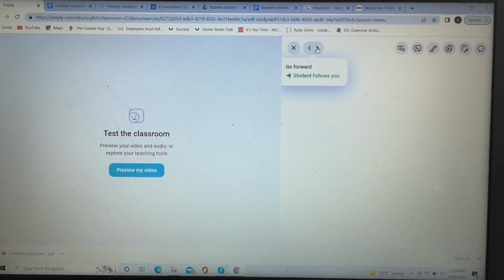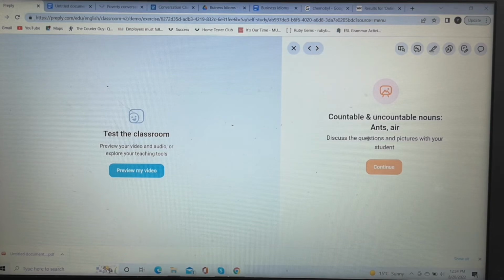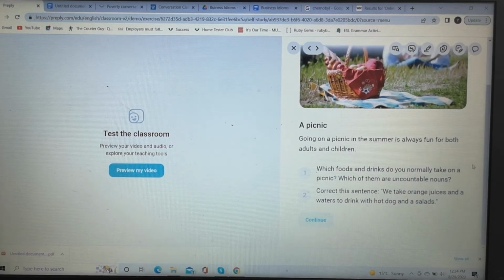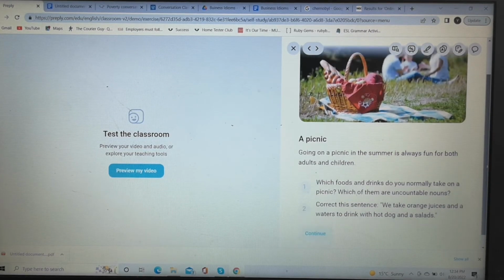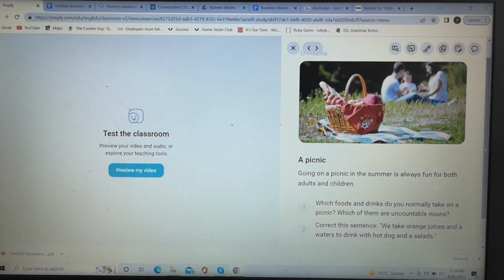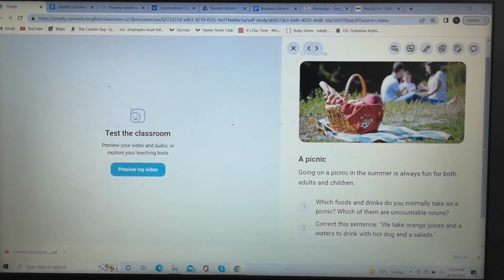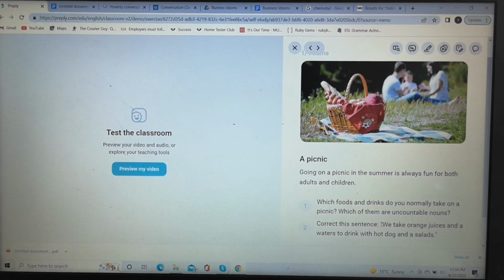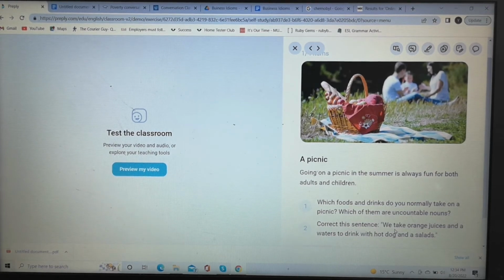Then again, once you are done with this, it says that you're going to discuss pictures and questions with your student, okay? So now your student is going to be able to see this, right? Again, I like to use this as an opportunity to check the student's pronunciation. So I'll ask them to please read the heading in bold, then read the sentence underneath and stop at the questions, okay? Then you ask the students a question.